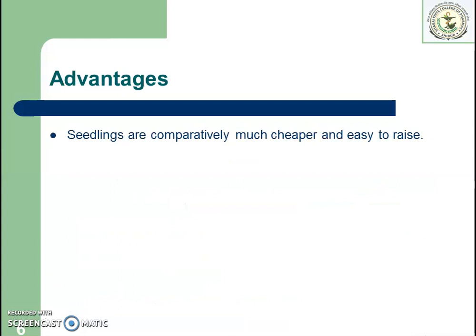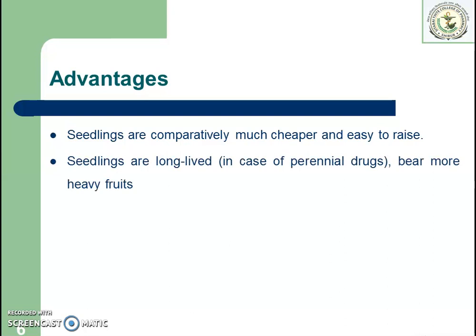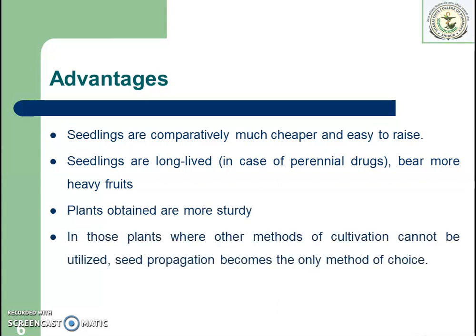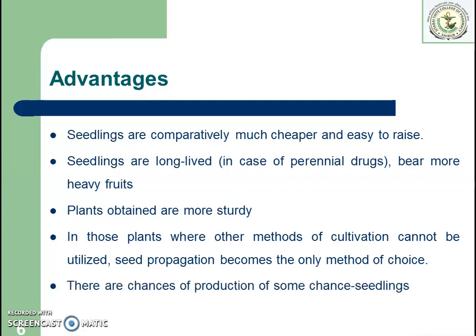What are the advantages of the sexual method? Seedlings are comparatively much cheaper and easy to raise. Then seedlings are long-lived and bear heavier fruits. Plants often are more sturdy. In those plants where other methods of cultivation cannot be utilized, seed propagation becomes the only method of choice. And the last advantage is that there are chances of production of some chance seedlings.